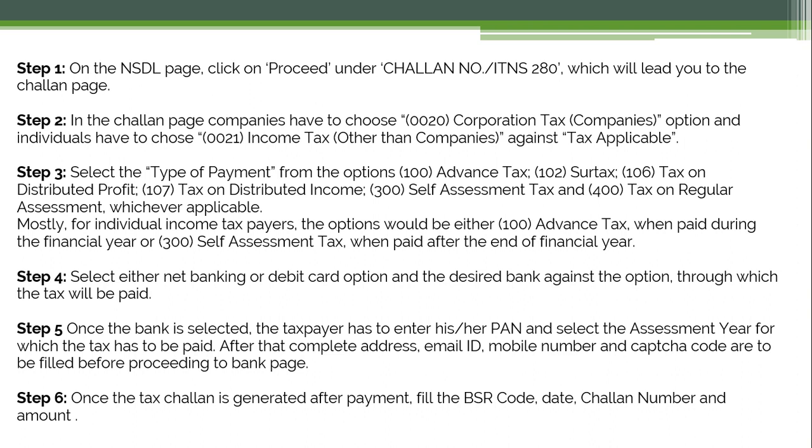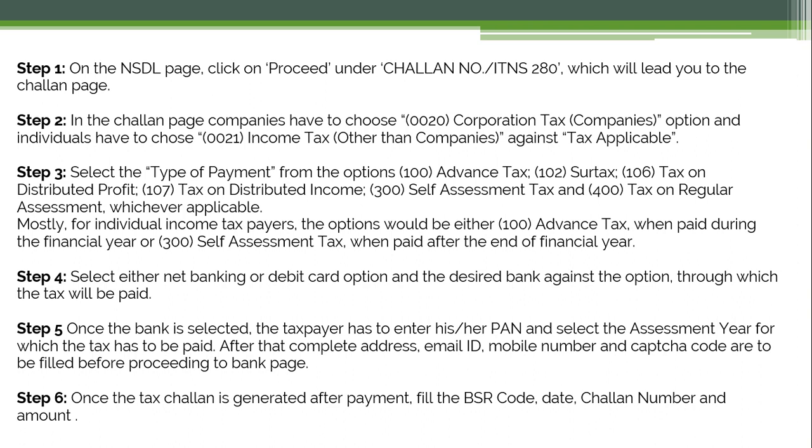Step 3 is you have to select the type of payment from the options. 100 is for advance tax, 102 is for surtax, 106 is tax on distributed profit, 107 is tax on distributed income, 300 is for self-assessment tax, and 400 is for tax on regular assessment, whichever is applicable to you.